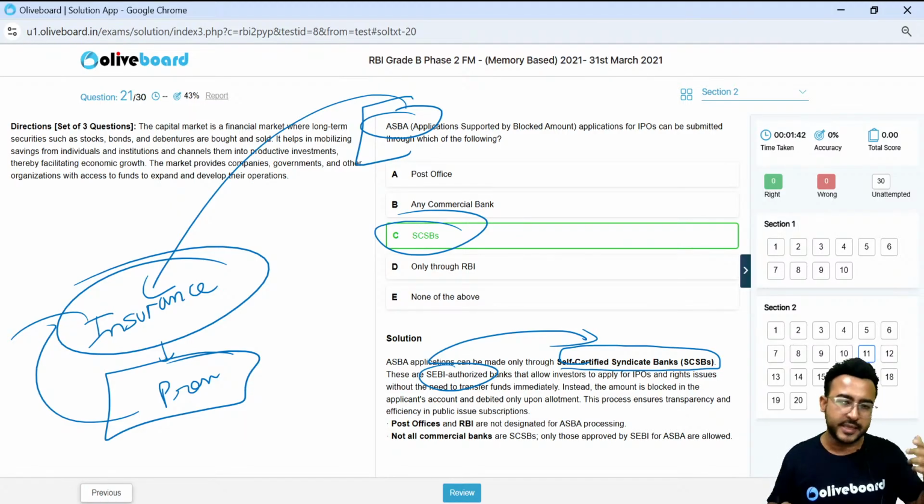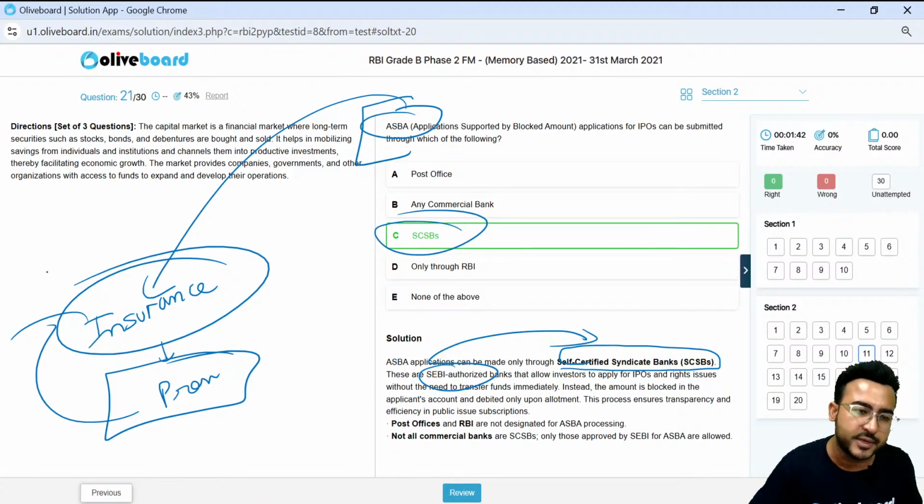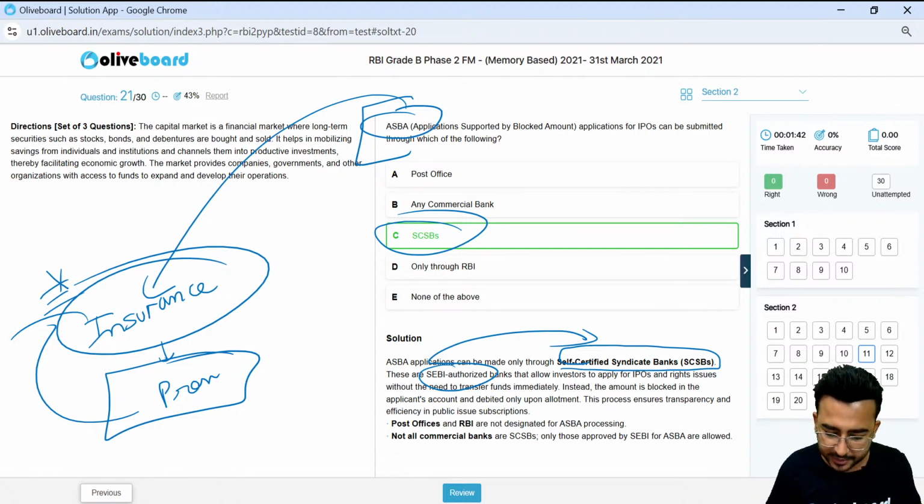Whenever I hear the word ASBA, I feel that ये IPO वाला तो कितनी बार एग्जाम्स में आ चुका है, डेफिनेटली वापस आ सकता है. But high probability question is ASBA facility in insurance, right? In the premium side.